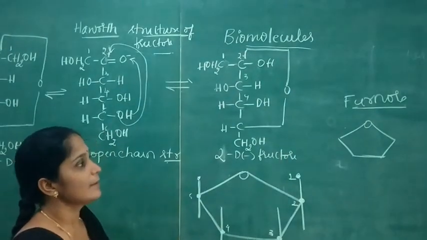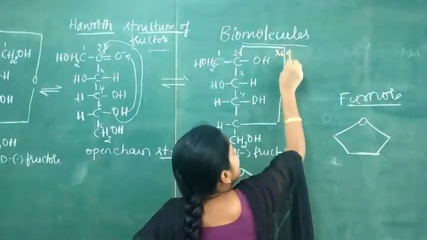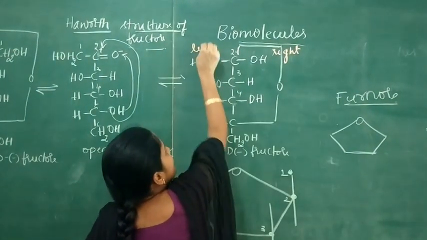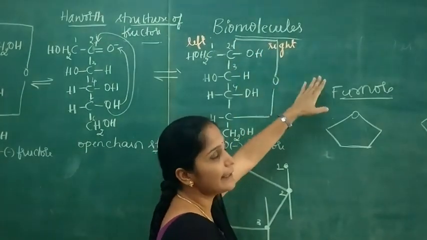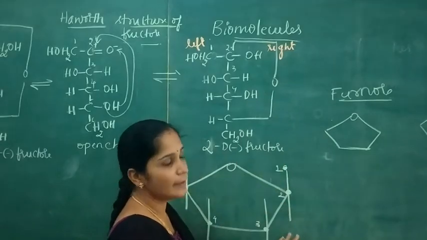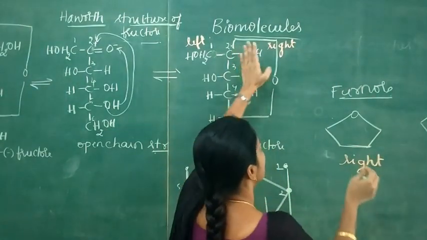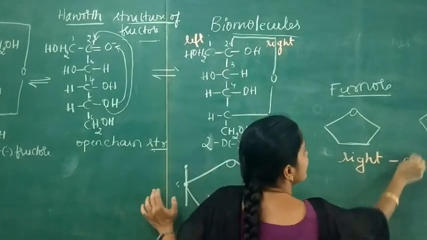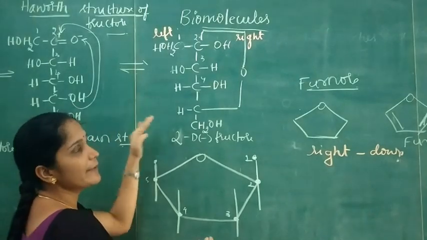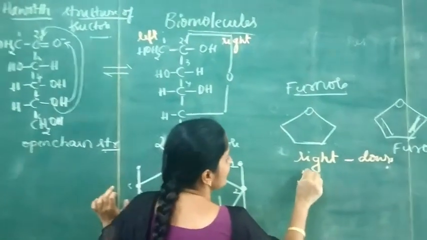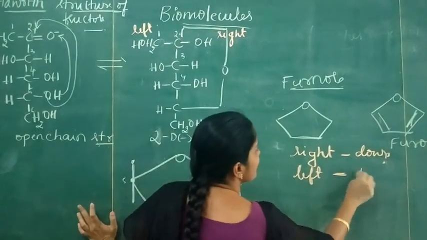So all the groups which are present on the right hand side. Suppose this is the right side, this is the left side. All the groups which are present on the right hand side, you write them down, and all the groups which are present on the left hand side, you write them on top.